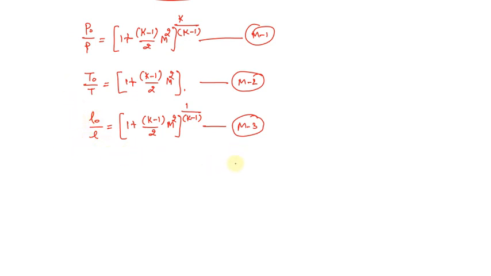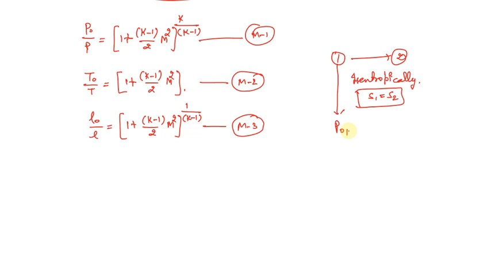Now let me tell you one more time: if a particular gas or liquid, whatever it is, is changing its state, let's say from state 1 to state 2 isentropically, that is, if entropy is not going to change, then the stagnation properties, P0 1 will be equal to P0 2, T0 1 will be equal to T0 2, and rho 0 1 will be equal to rho 0 2.